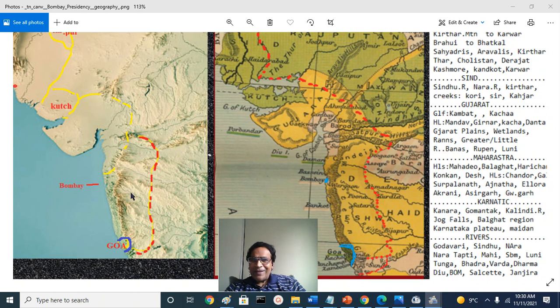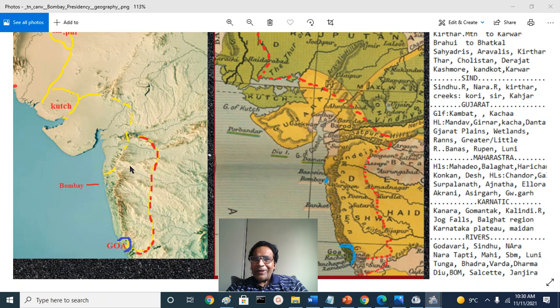These are the Mahadeva Hills here. North are the Bhima and Godavari rivers. South is the Krishna River. This is the catchment, the water dividing area between southern Krishna and northern Nira and Mula, Mutha and Godavari River, and of course the famous Bhima River. That is Mahadeva Hills. This is the Balghat region.